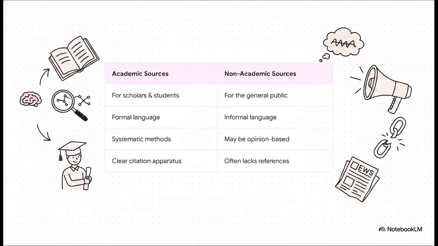Now, making this distinction is absolutely crucial. Academic sources, they're written for other scholars and students. They use formal language, they lay out their methods transparently, and here's the most important part, they give you a crystal clear trail of citations so you can go check the evidence yourself. Non-academic sources, on the other hand, are usually for a general audience. They might be based more on opinion, and they almost always lack those essential references.